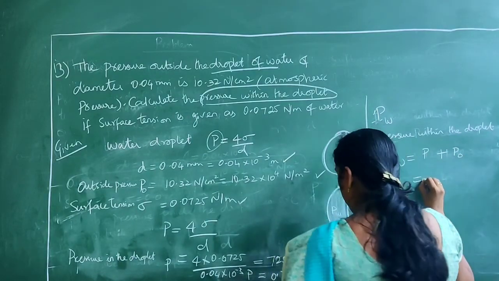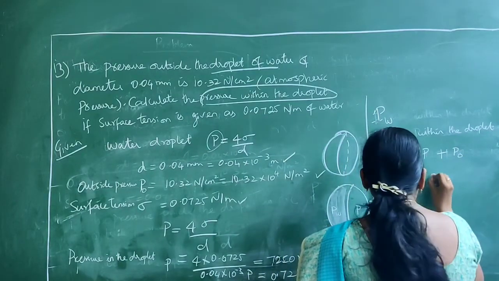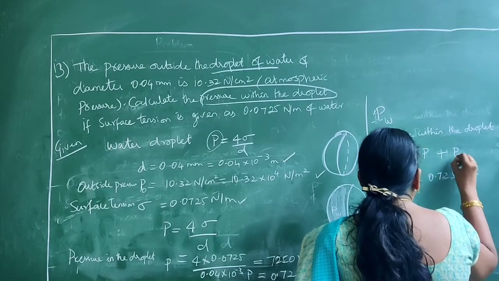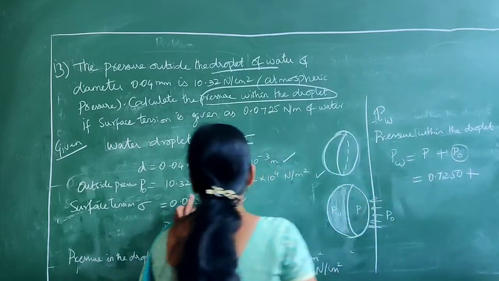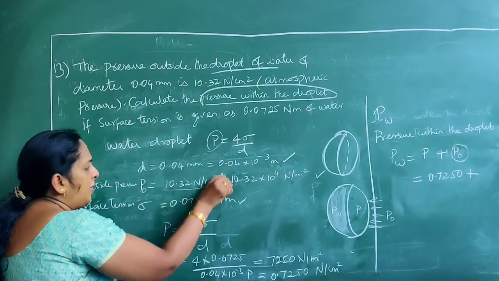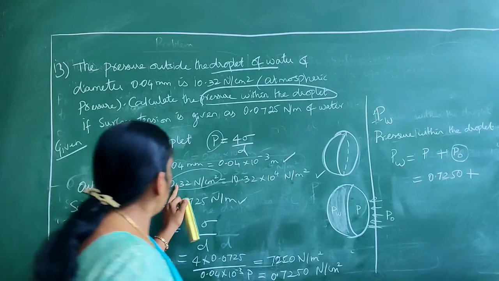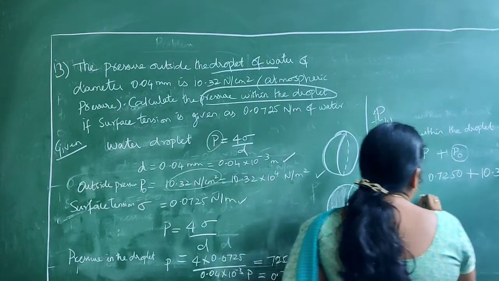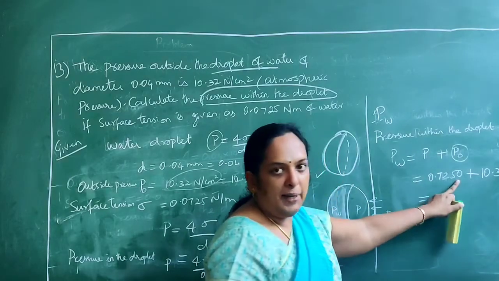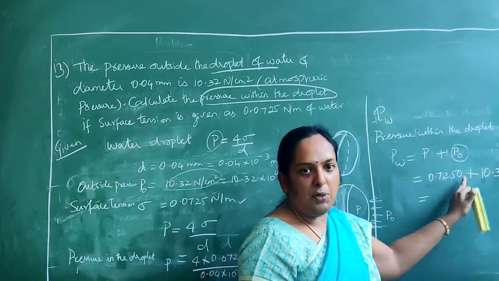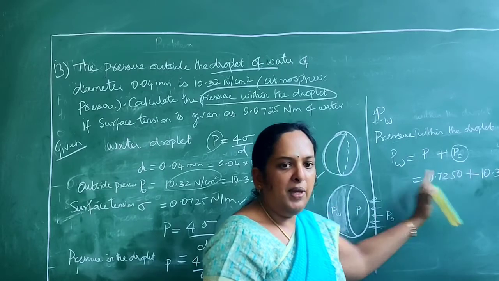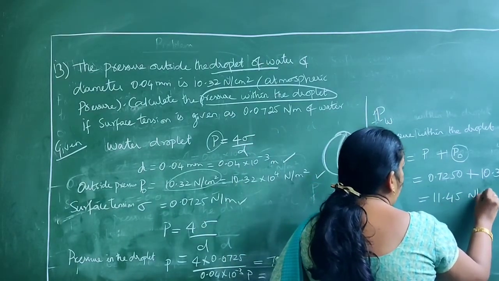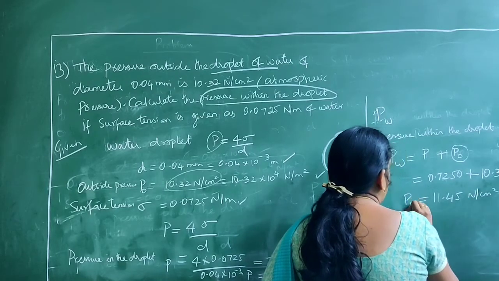Keep it in Newton per centimeter square itself. So it is 10.32. We can just add it up because both pressures are in the same unit, Newton per centimeter square. When you add it up, the answer will be 11.45 Newton per centimeter square.